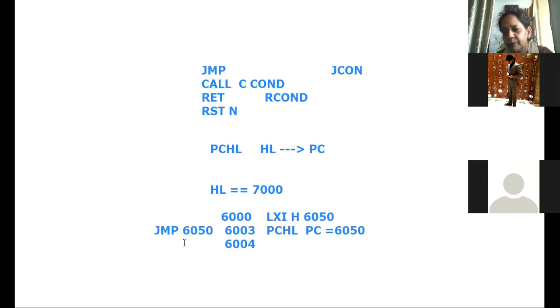Got it? So this is called the indirect jump. You are not directly telling where to jump; indirectly you are telling it. And this is a branching instruction. PCHL is also a branching instruction. Understood, or does anybody have any doubt regarding this?